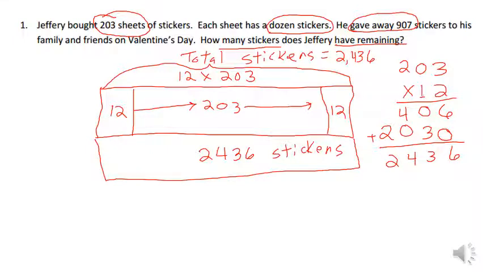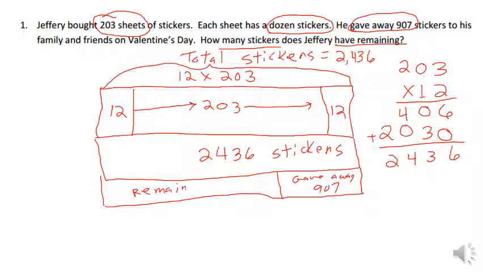Now, according to up here, it says he gave away 907 stickers. Now I'm looking for the remaining stickers.